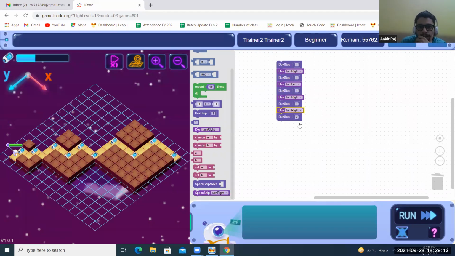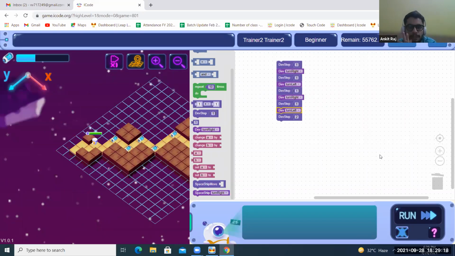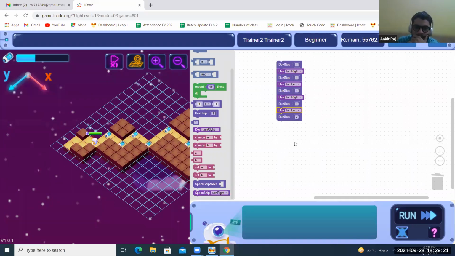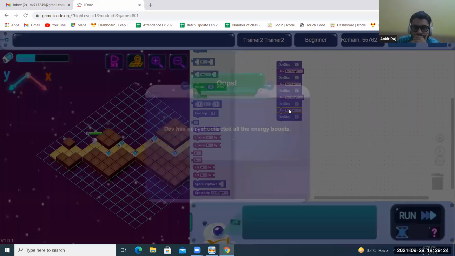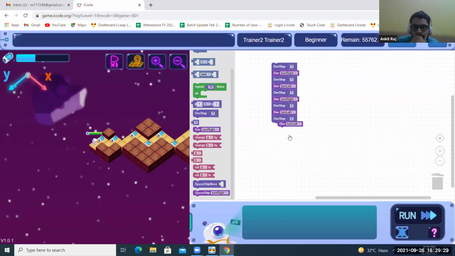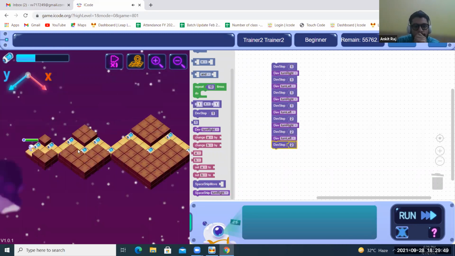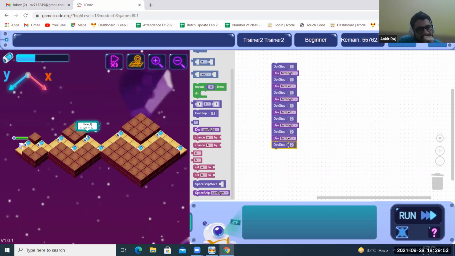So you will see, just see this code. Move two steps till here. Now he will turn right again. They turn right, move two steps. They turn left, move two steps. Right, move two steps.